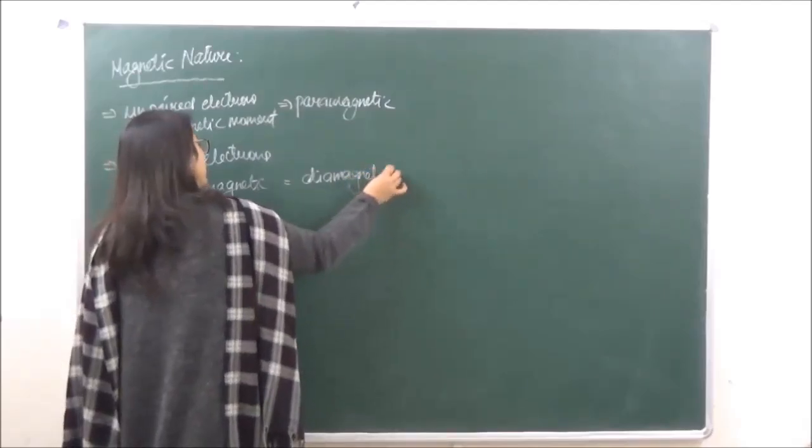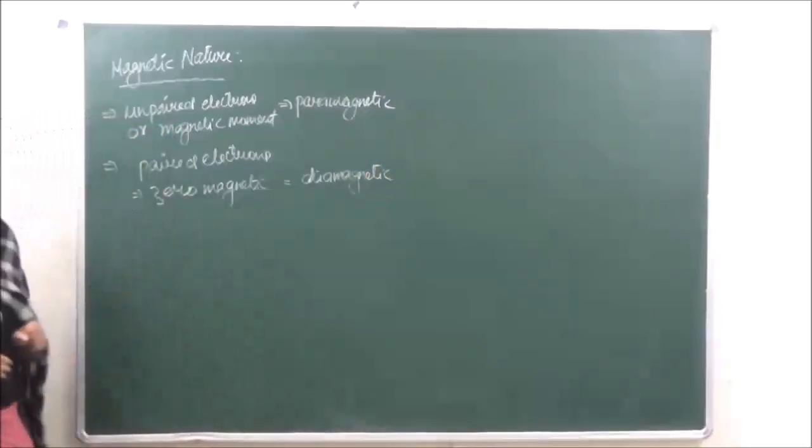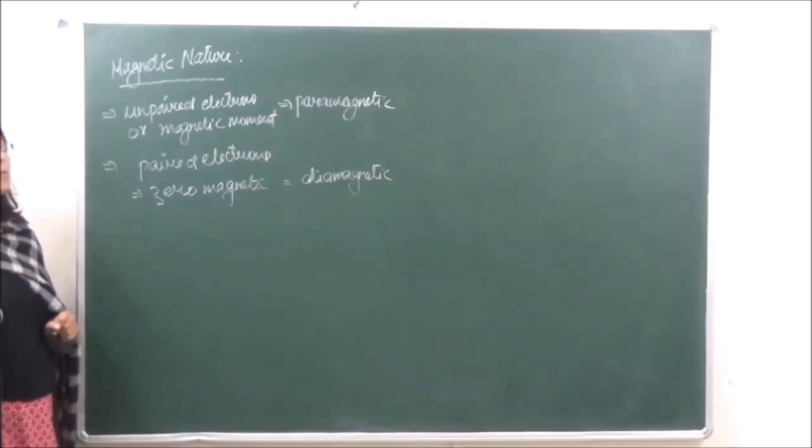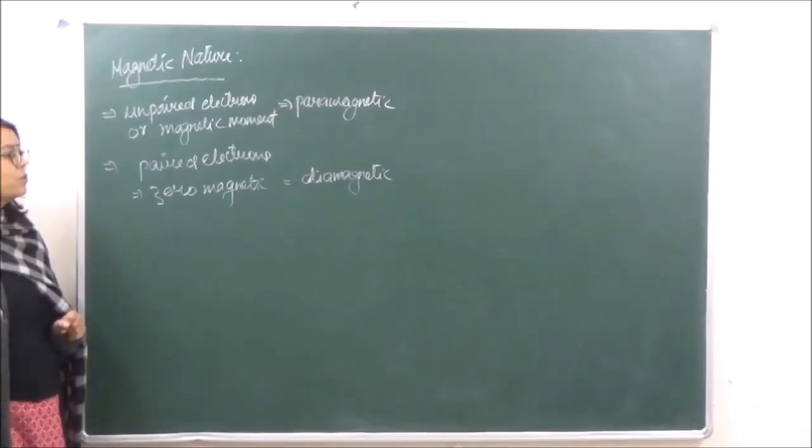Now diamagnetic का मतलब क्या हुआ? Diamagnetic means over here that they are going to be repelled by the magnetic field. The spin due to one is going to be cancelled due to spin of the other, right? So this we've done quite in detail when we were doing the D block.